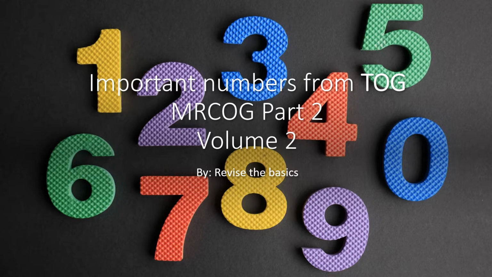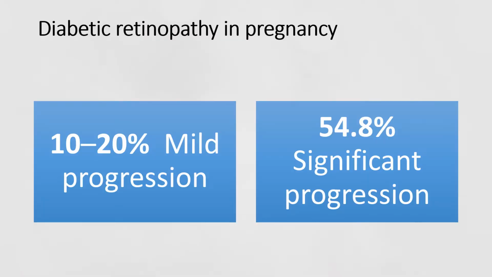So, diabetic retinopathy in pregnancy: 10 to 20% have mild progression, and 54.8% have significant progression of diabetic retinopathy in pregnancy.